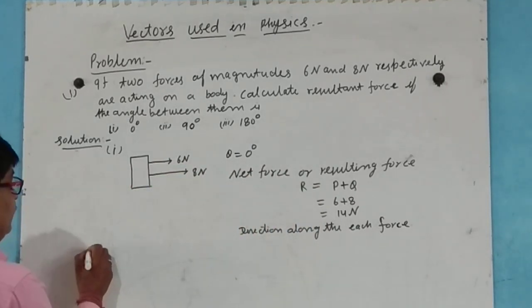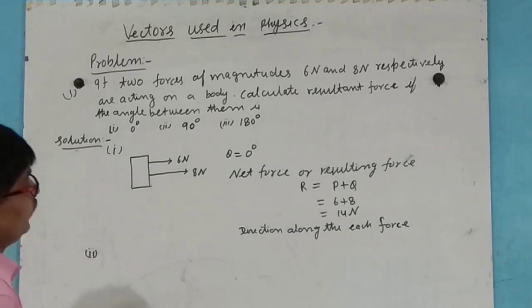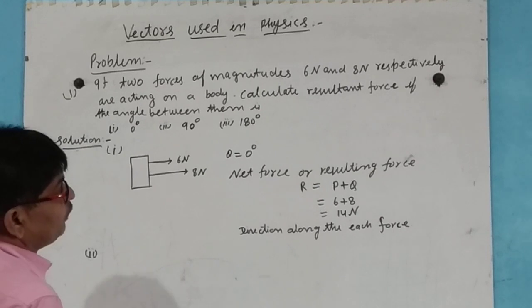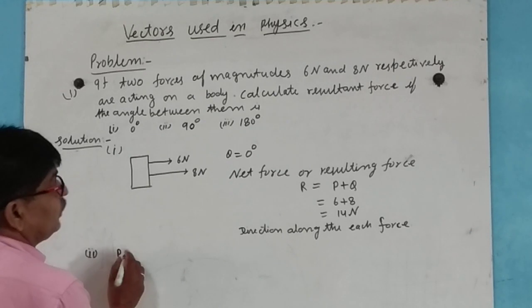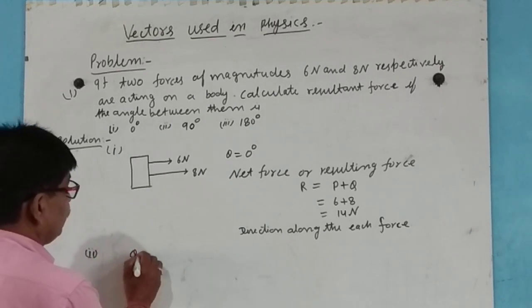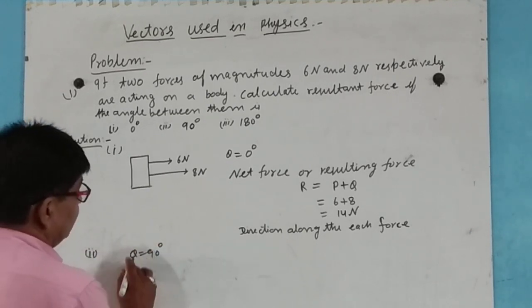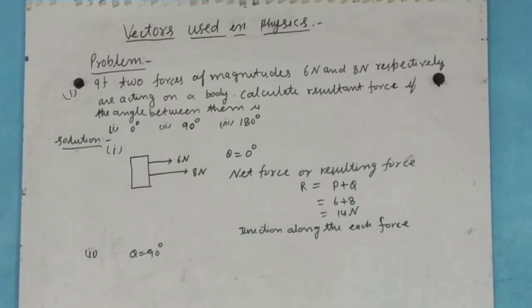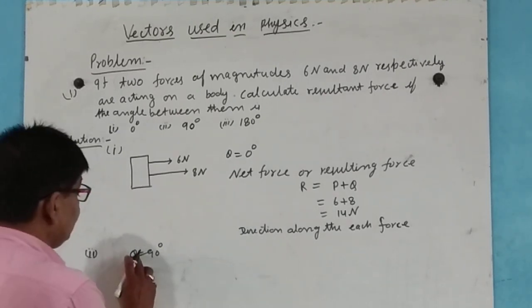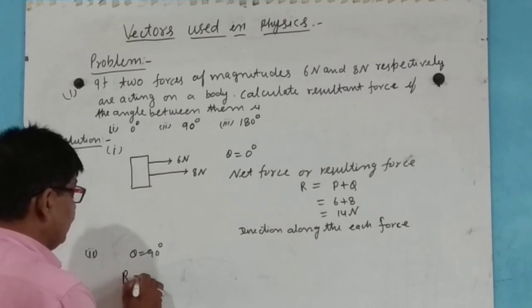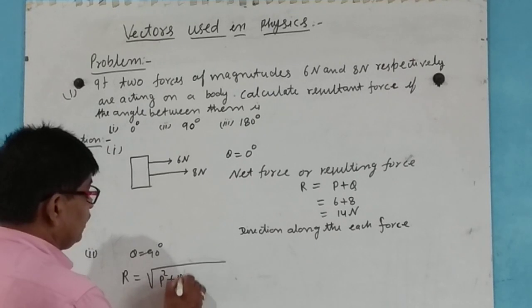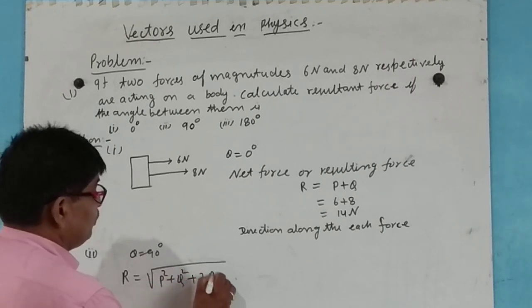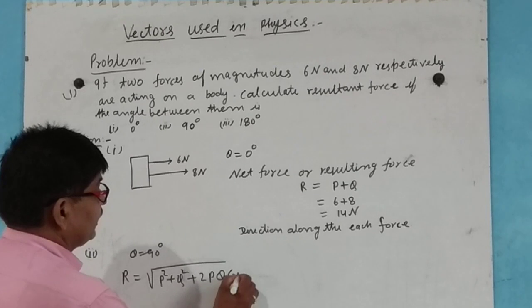Now, second problem: P equals 6 Newton, Q equals 8 Newton and theta equals 90 degree. Here the resultant will be R equals root of P square plus Q square plus 2PQ cos theta.